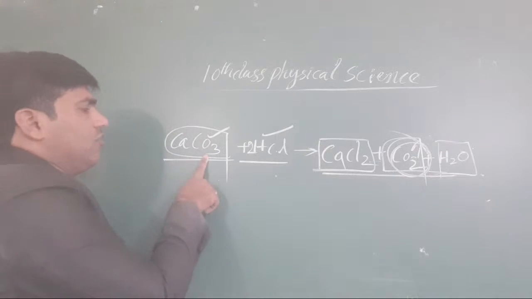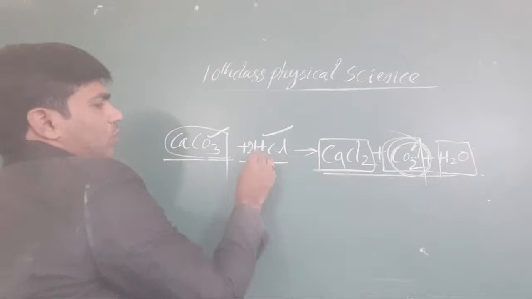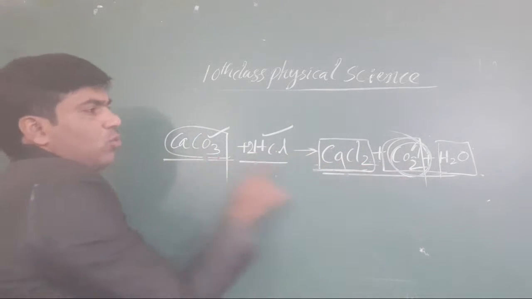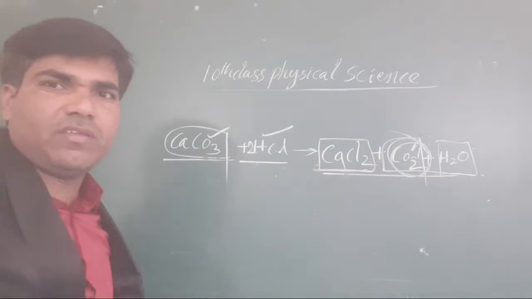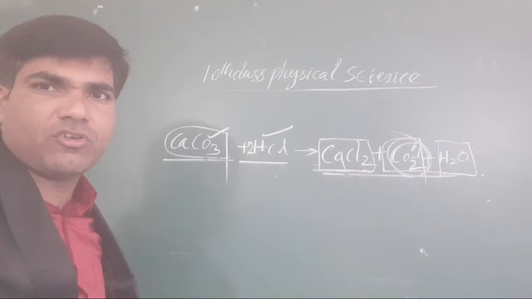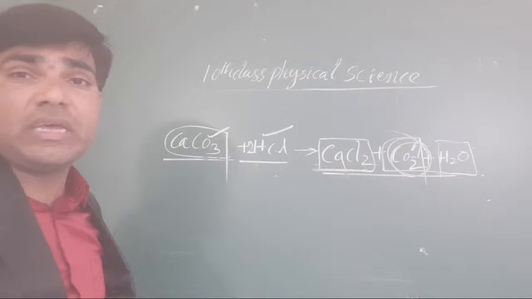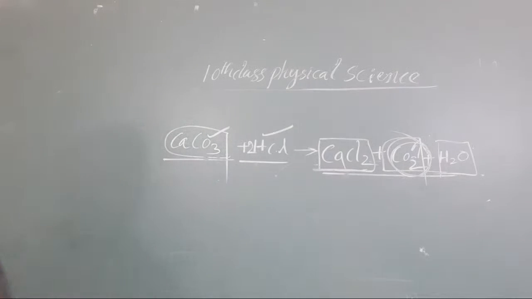Once check it out: calcium carbonate is there, and 2 HCl, it will be formed as calcium chloride, and CO2. One more is also there here like this. Got it? Yes? I hope you have understood. This is the point of our think and discuss, the third point of think and discuss. Got it?